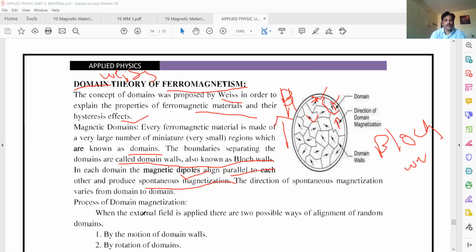So when an external field is applied, there are two possible ways of alignment. Why is it random? In this domain the dipoles are arranged in this direction, and in that domain the dipoles are arranged in that direction. If you apply an external field, what happens? How does such strong magnetism occur?